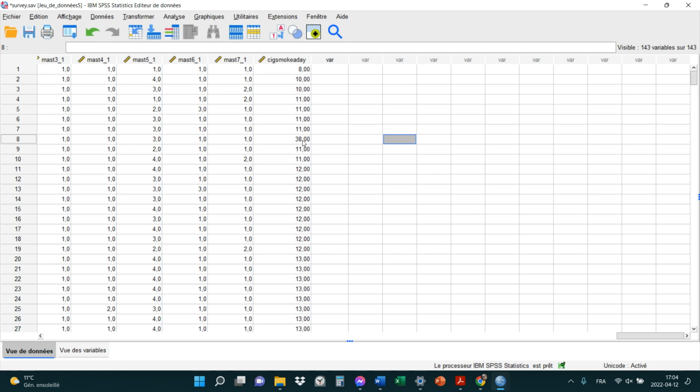Smoke a Day is distributed normally, then I would expect, if I translate all of these scores into z-scores, I would expect those scores to be lower than 3 and higher than -3, because you know that pretty much the whole normal distribution is between a standard deviation of z-scores of -3 and +3. If you don't remember that, you need to review the normal distribution, the standardized normal distribution.